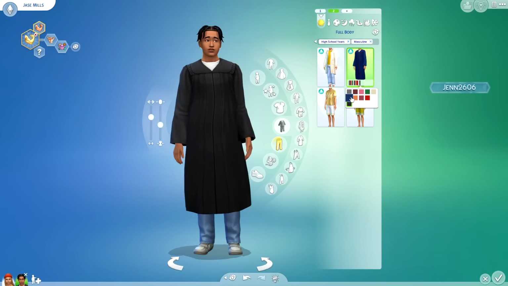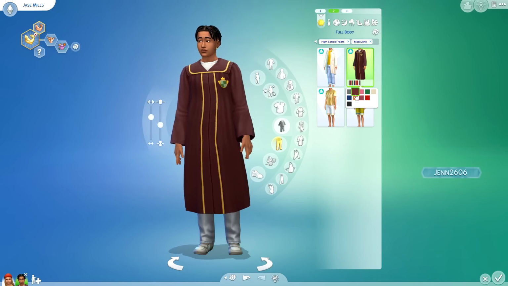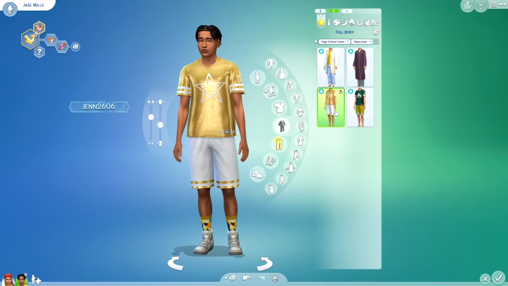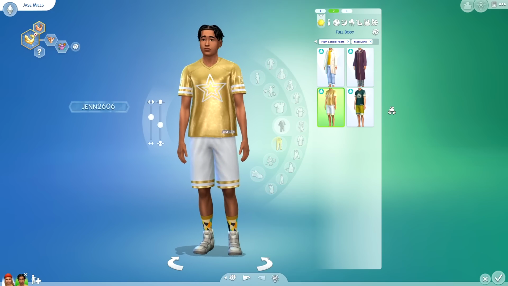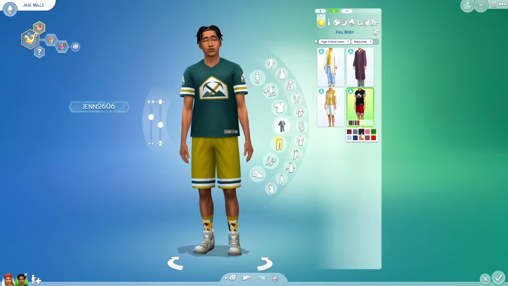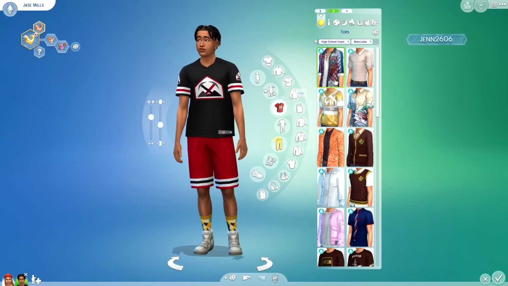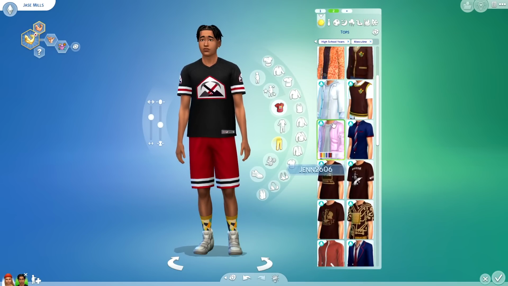I don't know if it differs. I don't remember if it differs from the females, but this is what that looks like. Here we have the little uniform. I love how shiny it is. And then we have another uniform over here. So not too many full body outfits. For tops, there are a nice little selection.